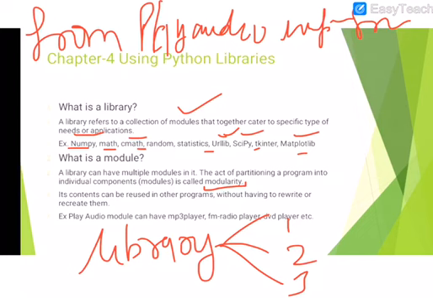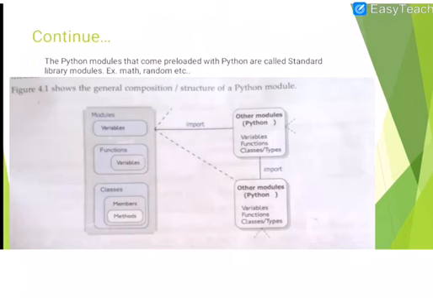What is a module? Basically, a module is nothing but a simple .py file. When you make a program, you write some code and you save it using your name .py or whatever. So this is a module, nothing more.